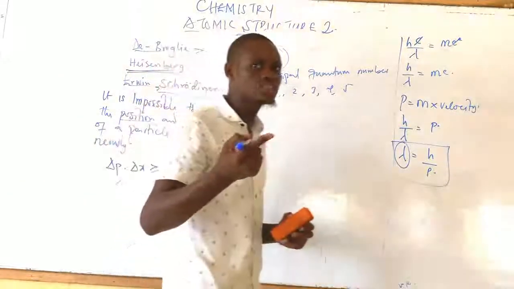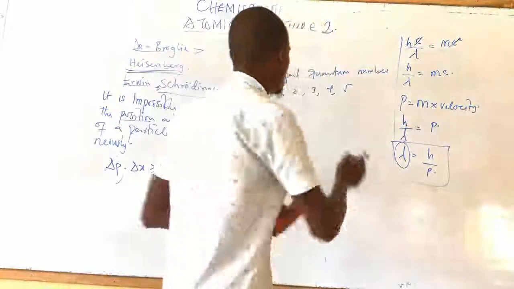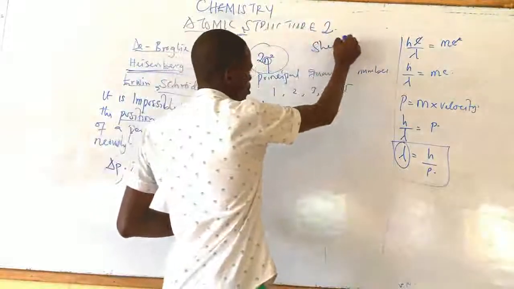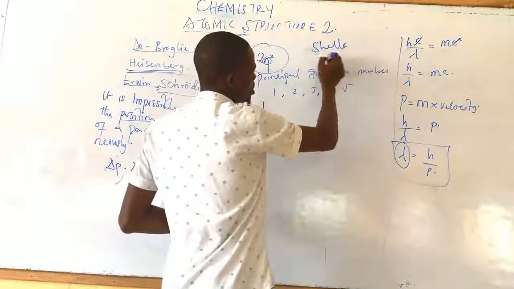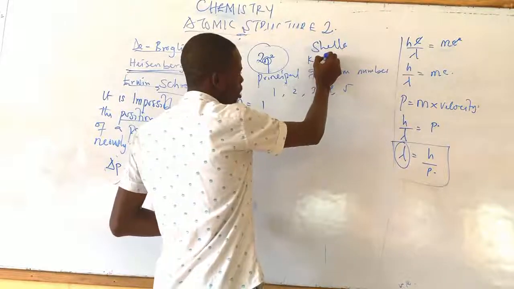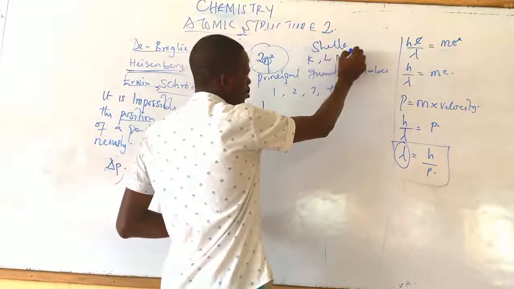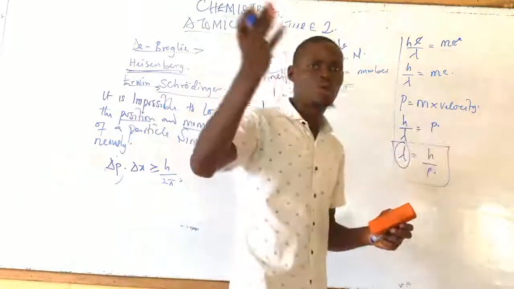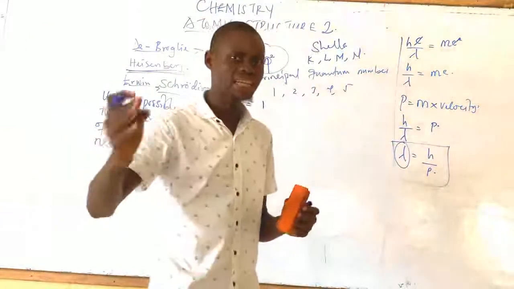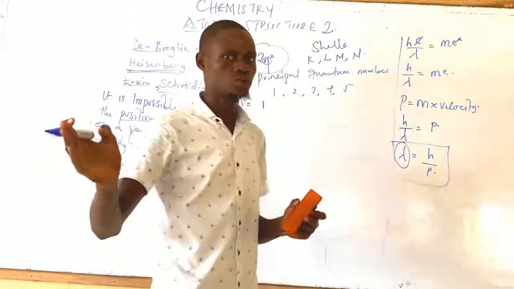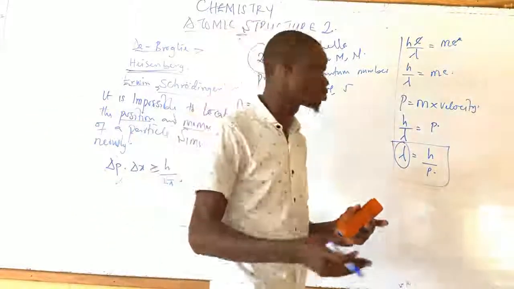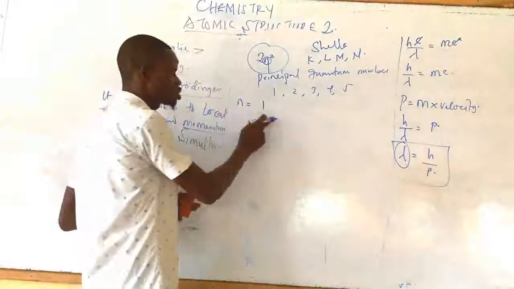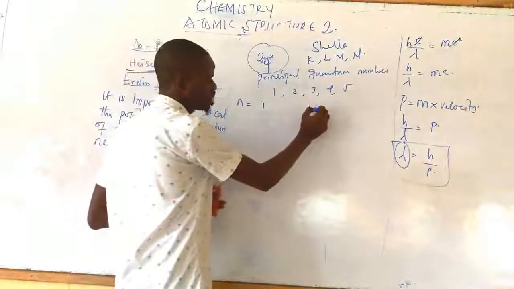Don't forget that we can call it energy level or shells. Hereby we have different shells. We have the K shell, the L shell, the M shell, and the N shell, O shell, P shell, like that. Atom consists of different shells. Now, if n is equal to 1, then we represent the K shell.